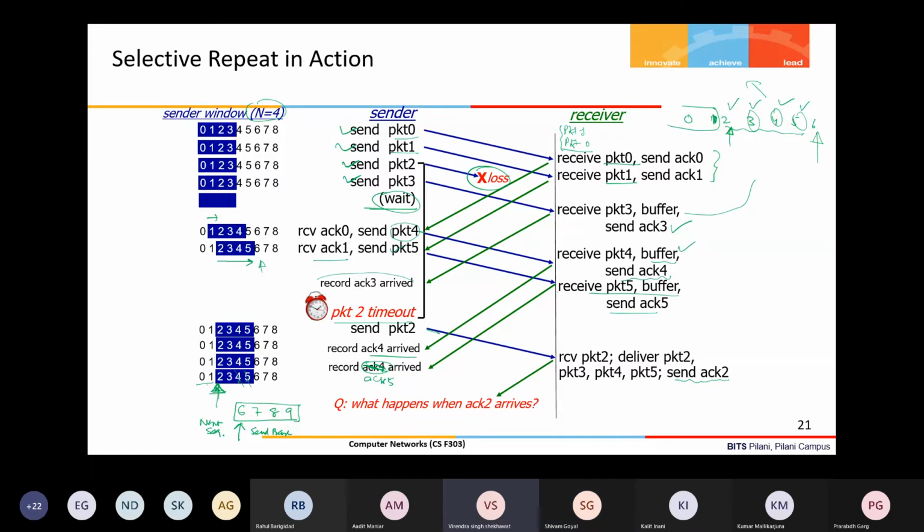You see, if this is happening in Go-Back-N, wherever it receives an out of order packet, Go-Back-N will discard that out of order packet. Correct? Yes, sir. So if my network is delivering a lot of out of order packets, the Go-Back-N performance will be very poor in that case. Correct? Okay, sir.